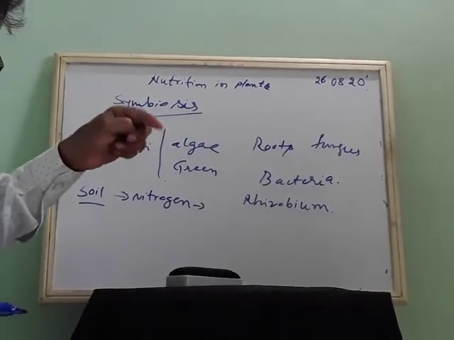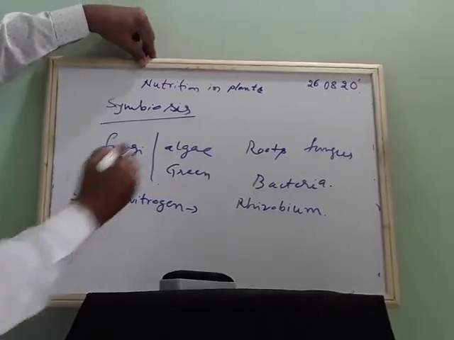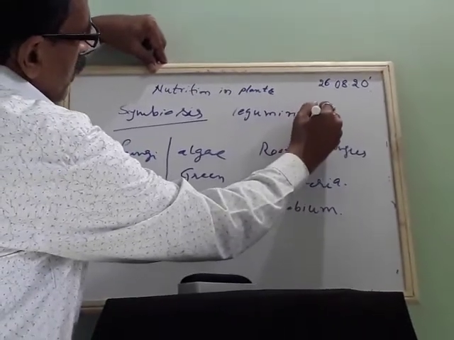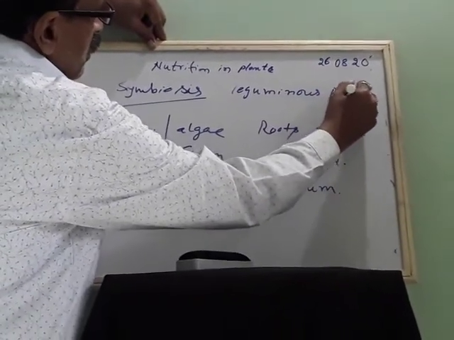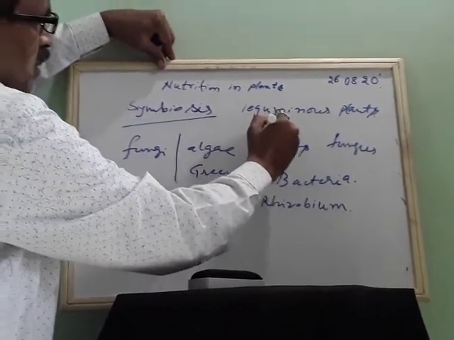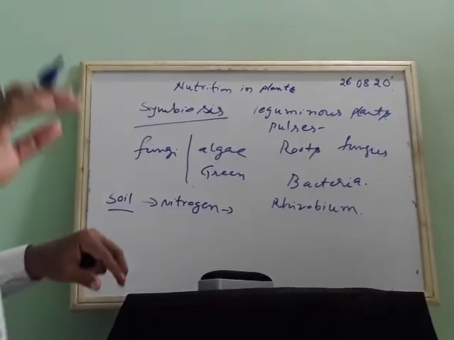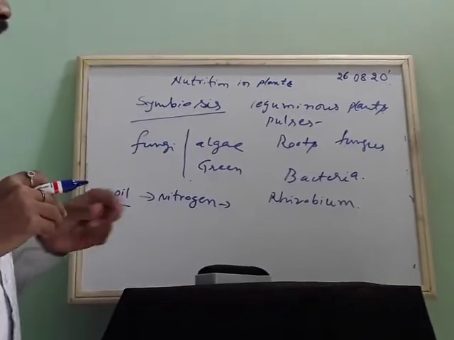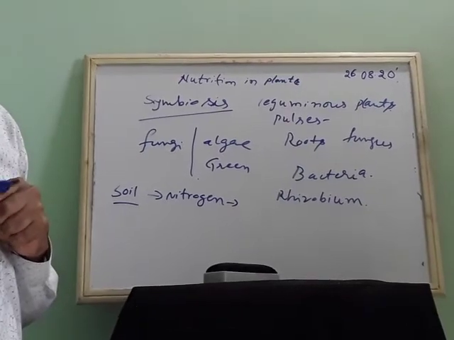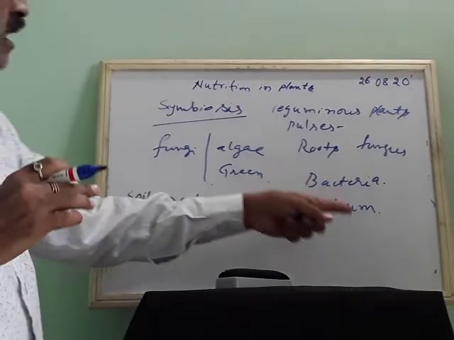These you cannot see. There are some plants called leguminous plants, which include especially pulses. You know pulses, I think you have eaten pulses. All your red gram, green gram, bengal gram, all pulses and dal come under leguminous plants. The nitrogen required for the growth of leguminous plants is large. So who will supply it? Rhizobium bacteria.